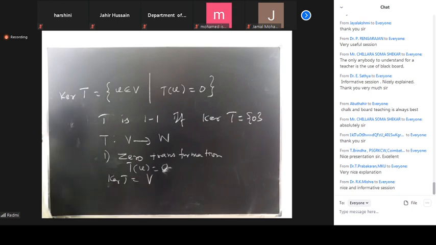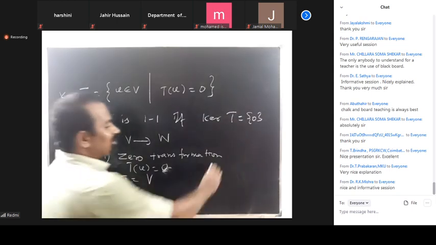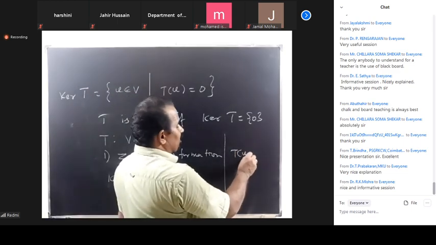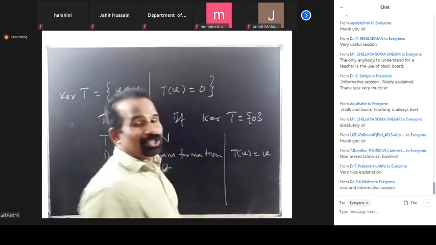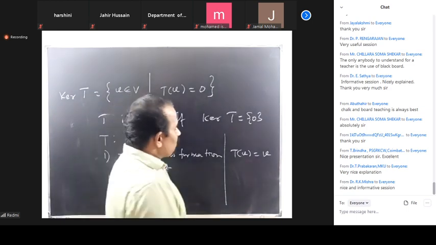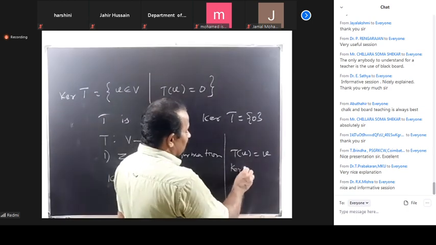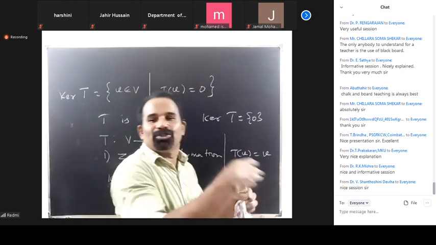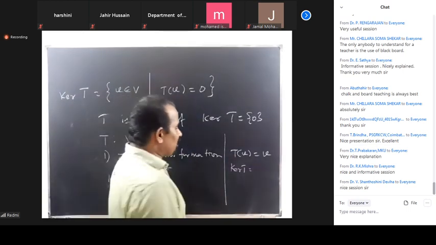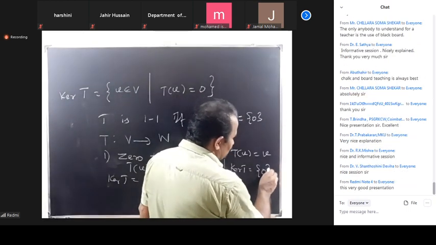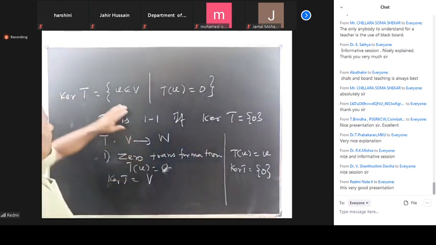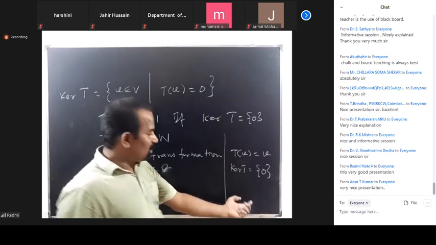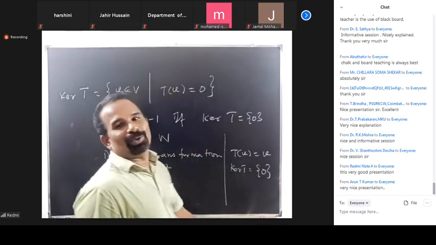So let us consider the identity transformation, T of v is equal to v, the same vector space. Understood? Now, what is kernel T? Identity transformation means each element goes to the same element. So definitely 0 only goes to 0. Therefore the only element in V that will go to 0 in W is 0, so kernel T is equal to 0.